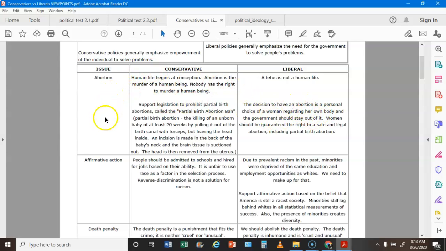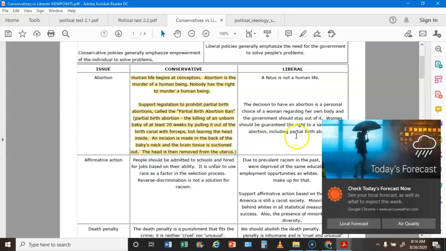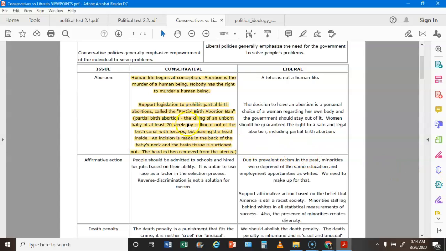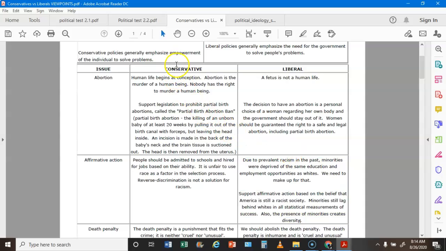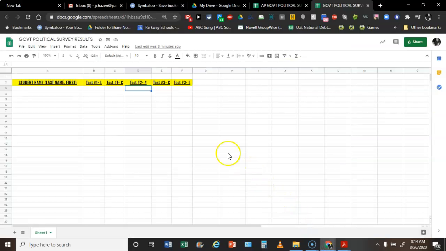All you're going to do is for every issue, you're going to decide which one you believe, and you are going to highlight it. Again, you can print this off and physically highlight it, or you can do this on the computer. For each one, you're going to just go through and highlight which one you actually believe in. When you are done, you are going to then count up how many conservative statements you believed in and how many liberal ones you believed in. And then you're going to go back to this, and you're going to jot down how many conservative statements you had believed in and how many liberal ones you believed in.